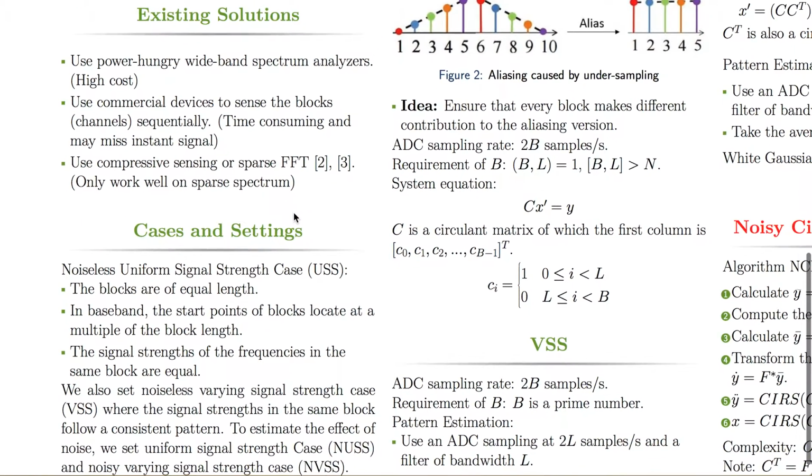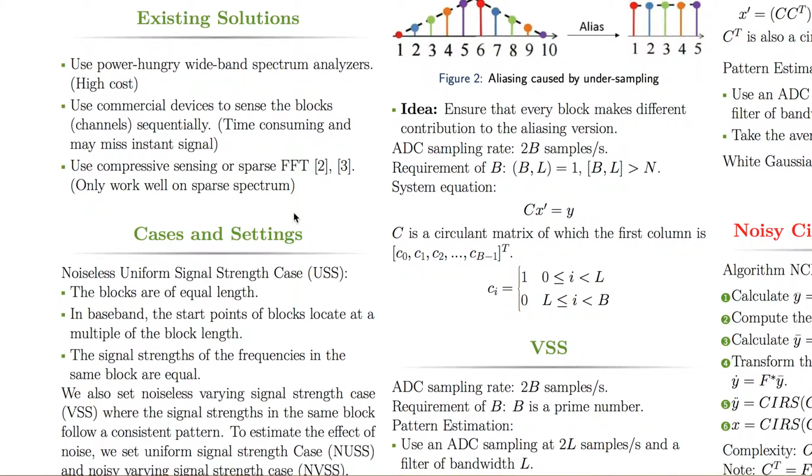We start from the easiest case and name it the noiseless uniform signal strength case. We add the following assumptions to the spectrum. First, the spectrum is chopped into blocks, and the blocks are of equal lengths. The signal strengths of the frequencies in the same block are equal. Also, in baseband, the start points of blocks are located at a multiple of the block length. For example, if the block length is 8, 0 to 7 is the first block, 8 to 15 is the